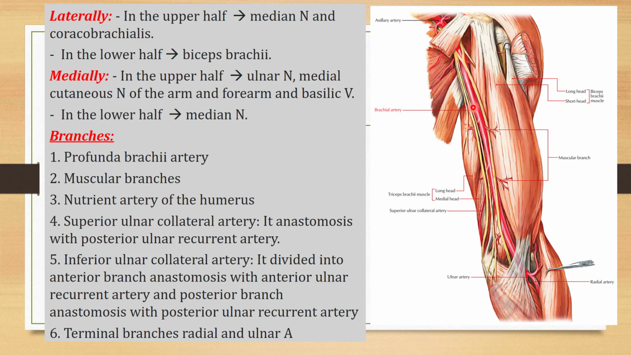Now, what are the branches of the brachial artery? We have to see this. Number one is the profunda brachii artery. Profunda means deep. So it is the deep branch of the brachial artery, or the deep branch of the arm.